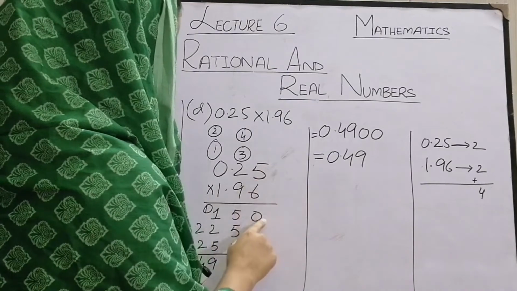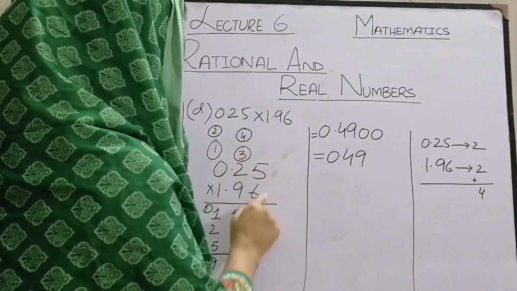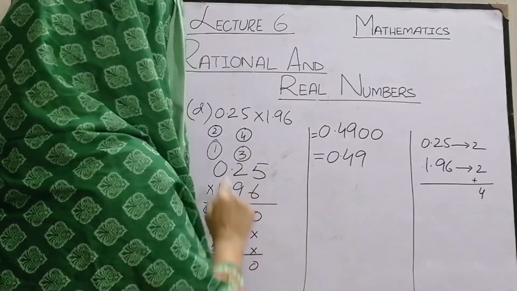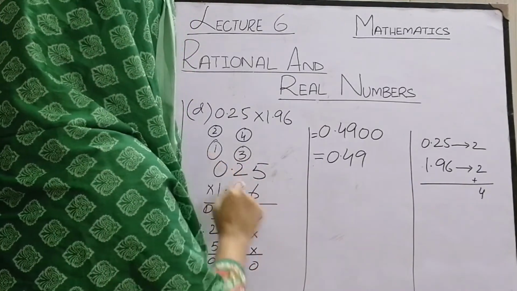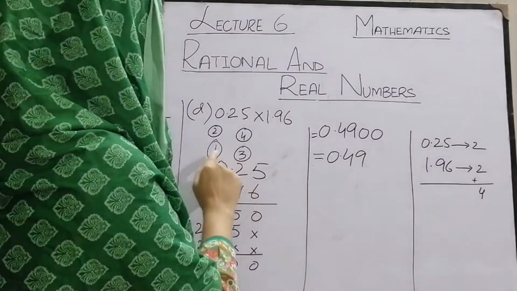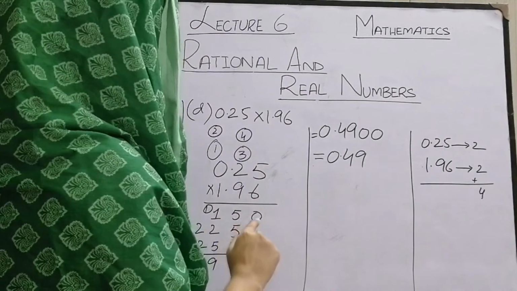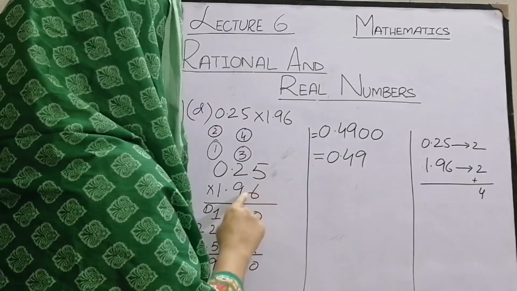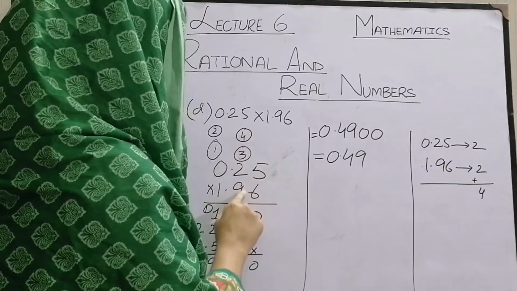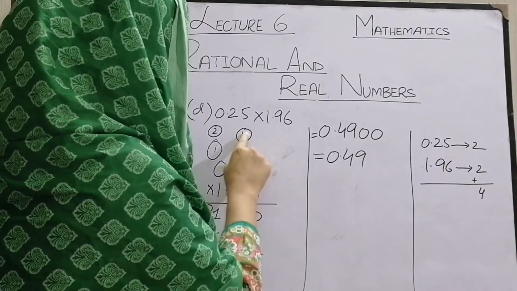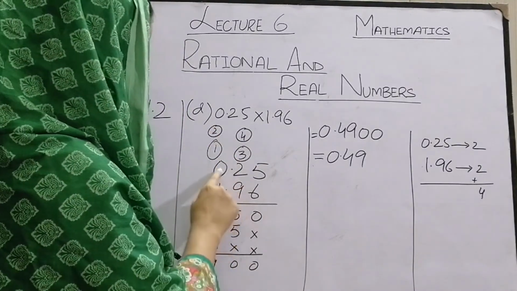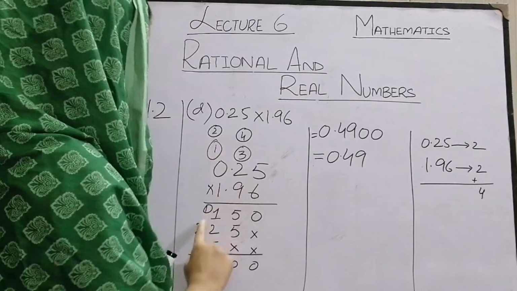6 5s are 30, 0 and 3 carry. 6 2s are 12, 12 plus 3 is 15, 5 and 1 carry. 6 multiplied by 0 is 0 and 0 plus 1 is 1. Next is 9 5s are 45. We write 5 and 4 carry. 9 2s are 18. 18 plus 4, 22. So we write down 2 and 2 carry. 9 into 0 is 0. 0 plus 2 is 2.